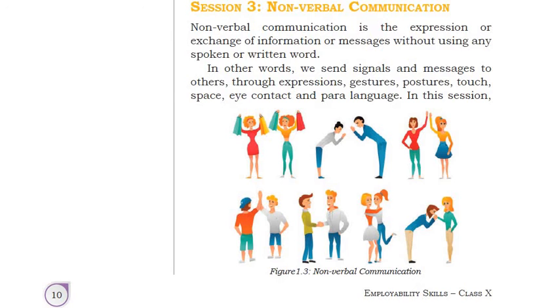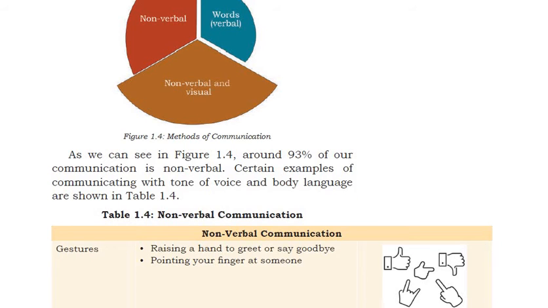Expression. Okay, expression. In other words, we can send signals and messages to others through expression, gesture, posture, touch, space, eye contact, and paralanguage. So all these things we will study in this chapter, right? Expression, gesture, posture, touch, space, eye contact, and paralanguage, right? As you can see.